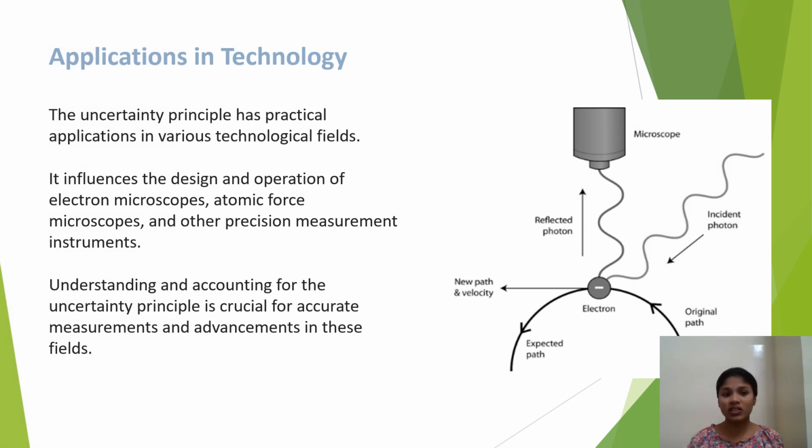Application in technology. The uncertainty principle has practical applications in various technological fields. It influences the design and operation of the electron microscope, atomic force microscope, and other precision measurement instruments. Understanding and accounting for the uncertainty principle is crucial for accurate measurement and advancement in the field.